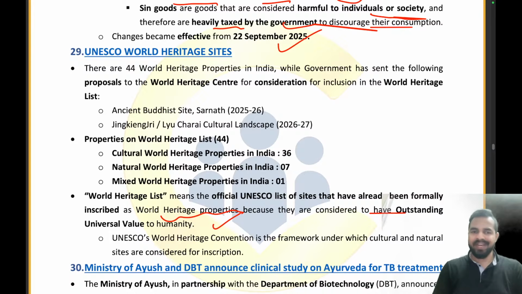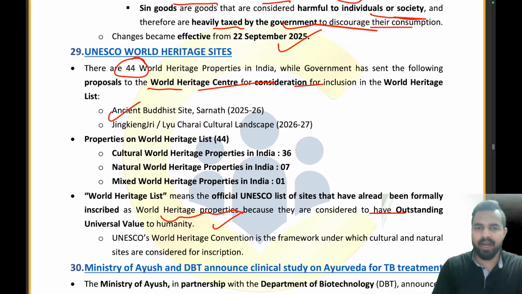And in our country, we are having such kind of sites. So how many such sites are there in our country? That is 44 World Heritage Properties in our own country. Clear? While government has sent the following proposals to the World Heritage Center for consideration in the list. So अभी recently हमने कौन से दो नाम भेजे हैं? That is the ancient Buddhist site in the Sarnath and Jinkinjiri Liu Charai Cultural Landscape of 26-27.